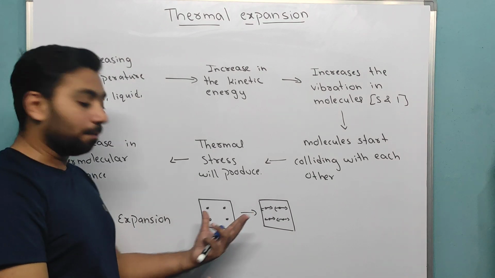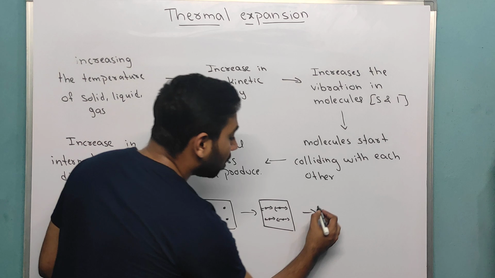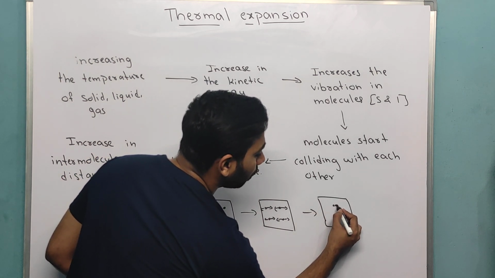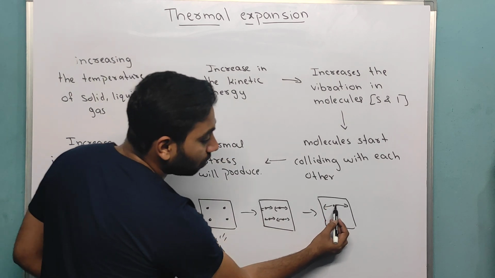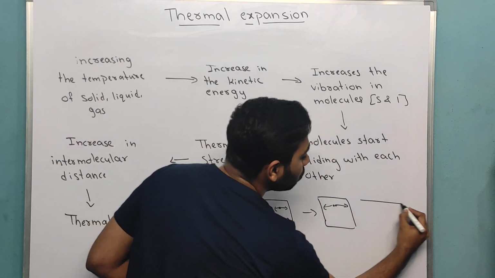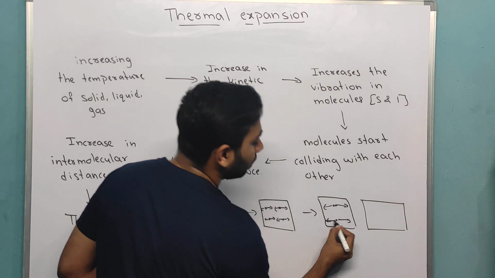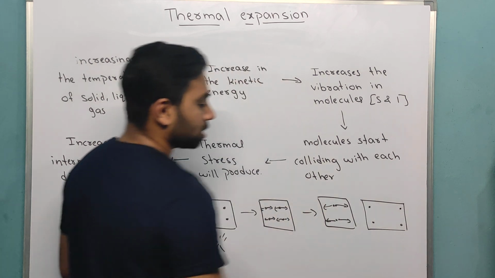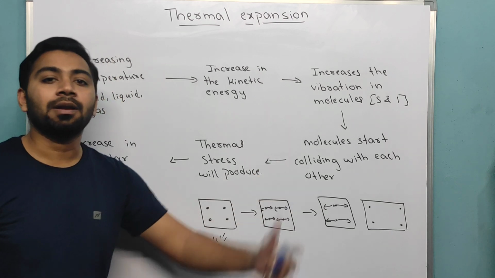Now, if you increase the temperature more, then this vibration will be more, which causes collision at one point. At this collision, the force will be more, so the molecules move away from each other with more speed or more distance. Then it will produce an increase in intermolecular distance. We are talking about 4. If you take n number of molecules, then more distance, more thermal expansion takes place.